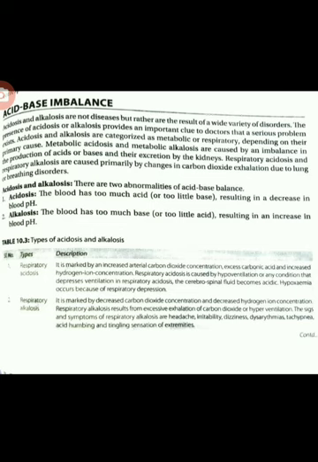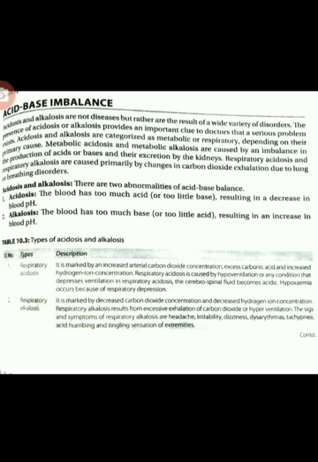And after that, the kidneys are able to affect blood pH by excreting excess acids or bases. The kidneys have some ability to alter the amount of acid or base that is excreted, but because the kidneys make these adjustments more slowly than the lungs do, this compensation generally takes several days.